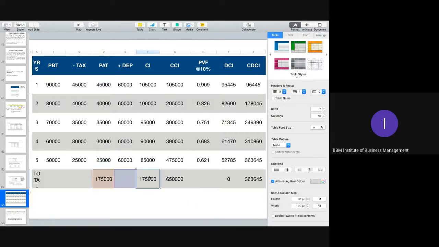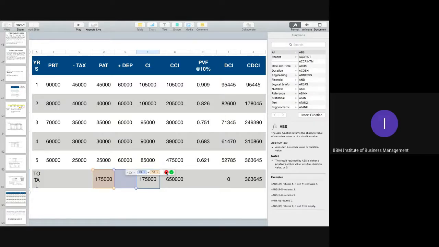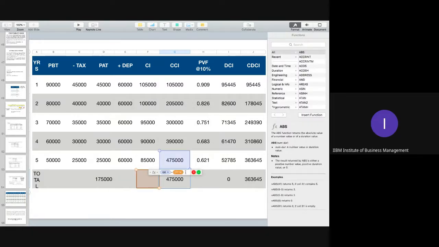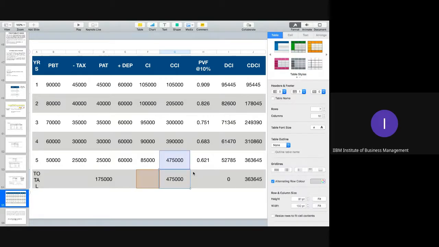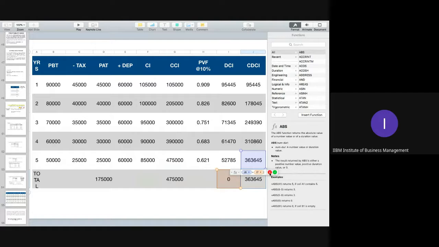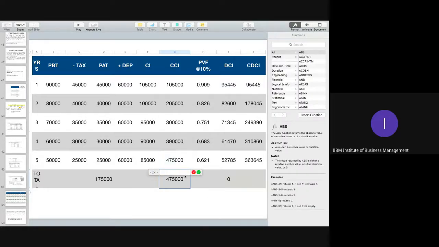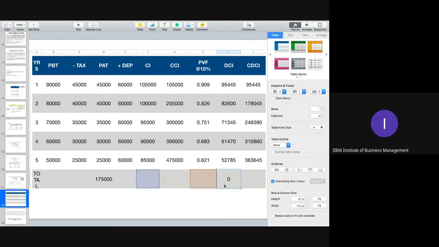Yes, students, done? Everyone? Note down this part, please.